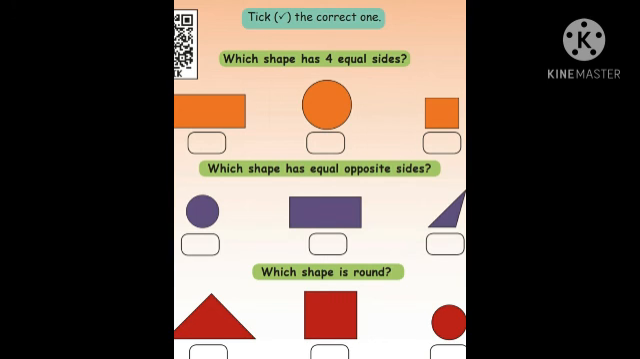Which shapes has 4 equal sides? First one, what are the pictures? Rectangle, then circle, then square.